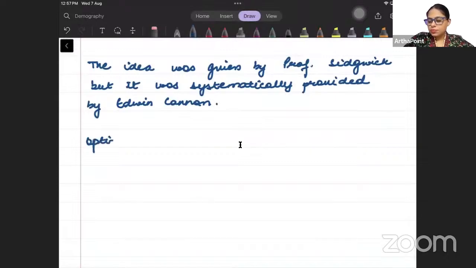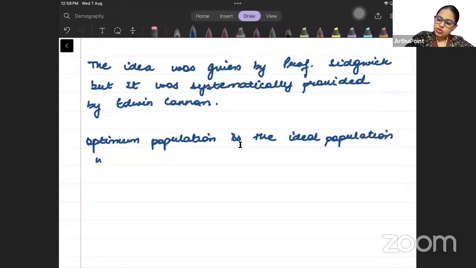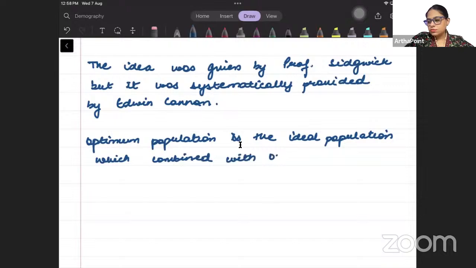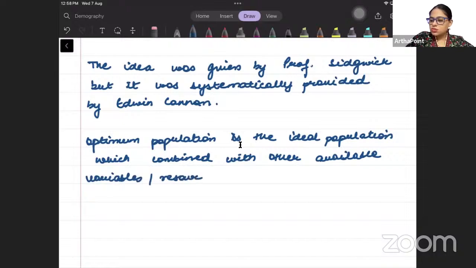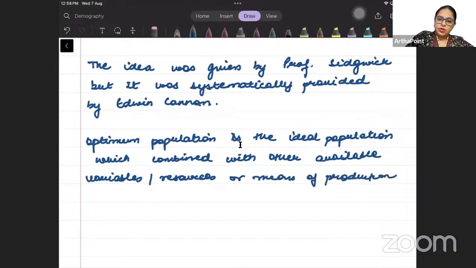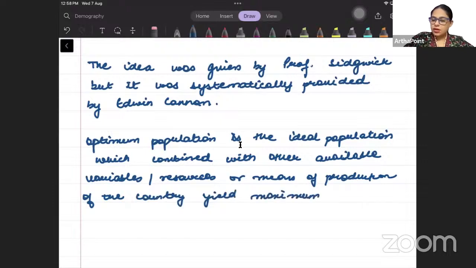Optimum population is the ideal population which, combined with other available variables or resources or means of production of the country, yields maximum return.